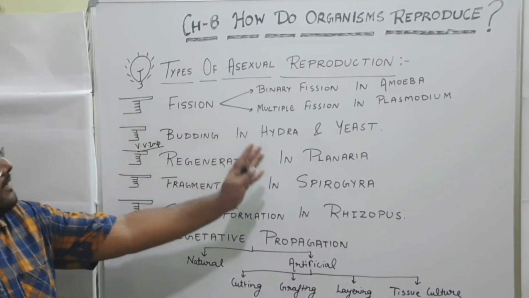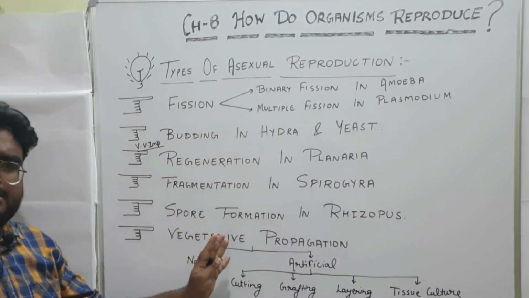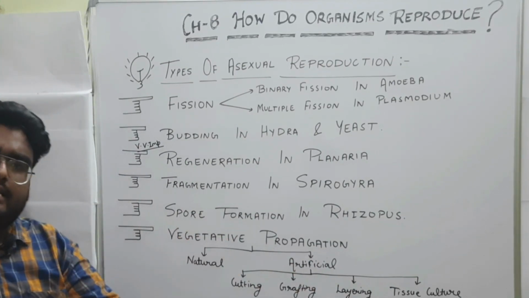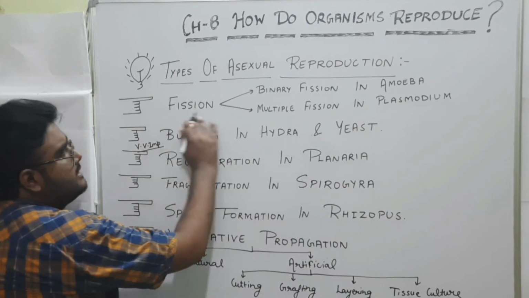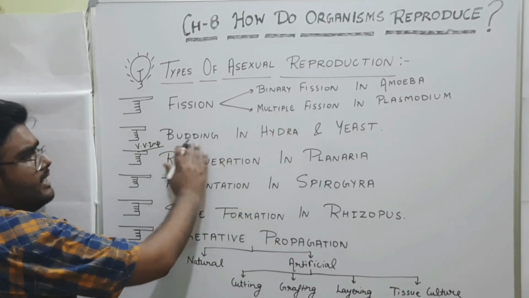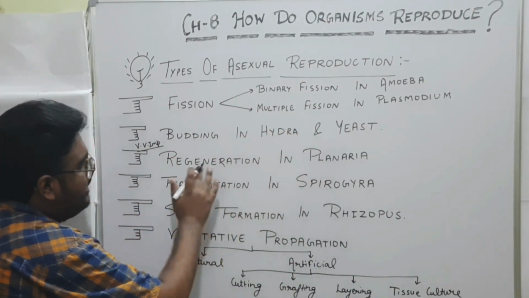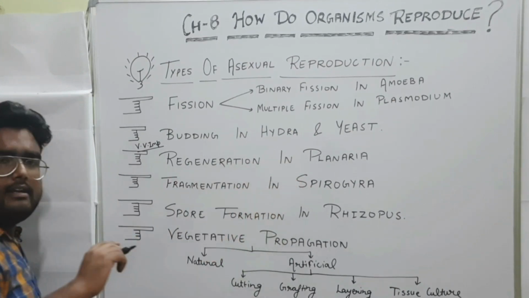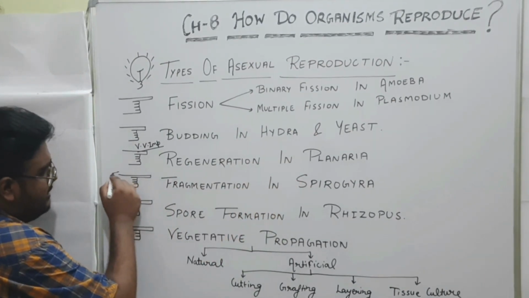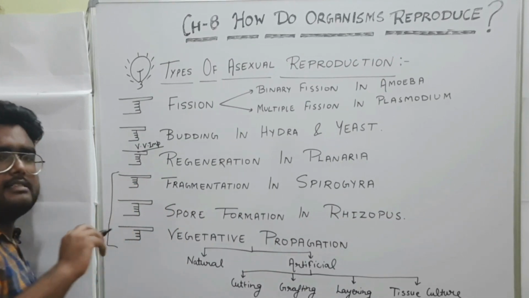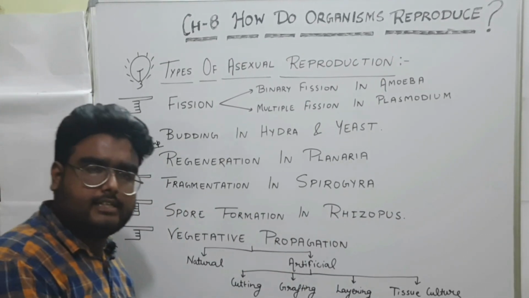Now, these are the different types of asexual reproduction, which we will discuss in the next video. Basically, we will discuss fission and its types, budding in hydra and yeast, and regeneration in planaria in the next part of this chapter. And the remaining ones we will discuss in the third part of this chapter.